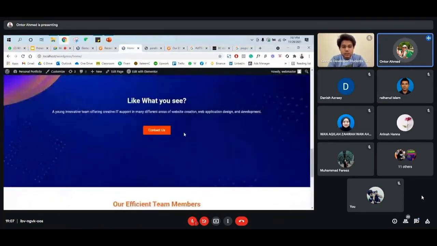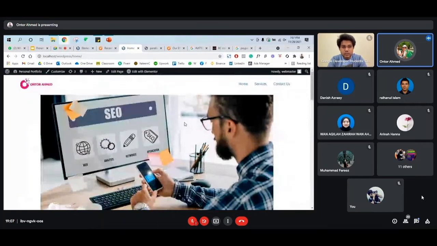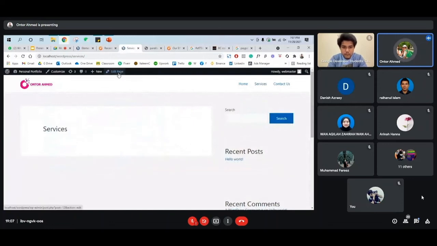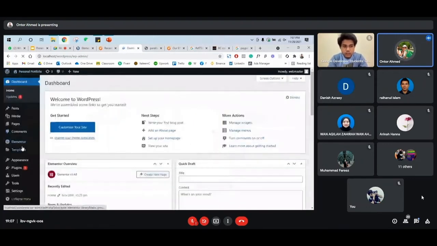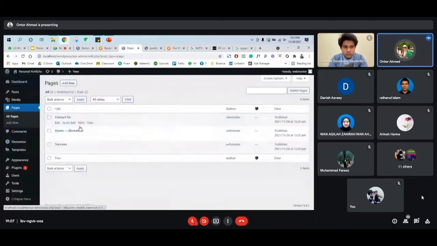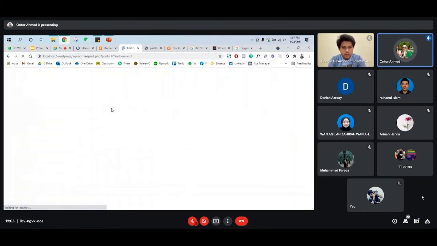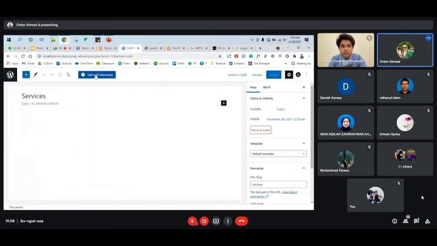And later on, I think we have the record, right? So later on, if you want to go and work on the service page, you can just click on the service, and then you can edit the page. Or you can go to the dashboard first and go to the page. Page means all the pages we have here. So you can go to the service page and then click edit, and then edit with Elementor. You can find edit with Elementor.